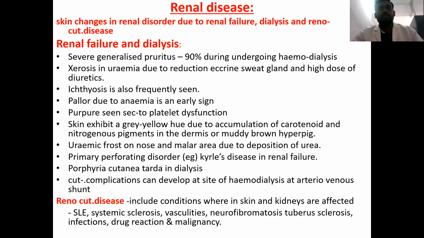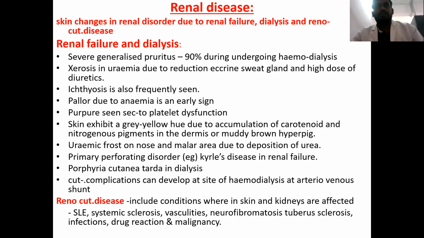Skin will also exhibit a grayish yellow hue due to accumulation of carotenoids and nitrogenous pigments in the dermis, or sometimes it can later turn into muddy brown pigmentation. Uremic frost can be seen on the nose, malar area due to deposition of urea. So this uremic frost is typical on the acral sites such as nose, fingertips, and also in the earlobes.